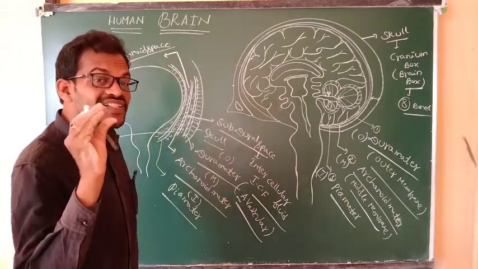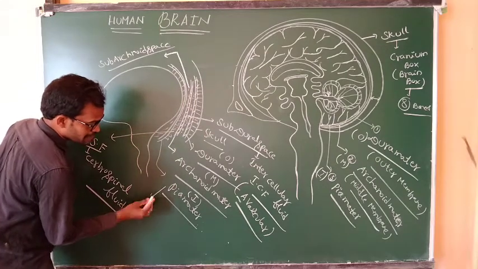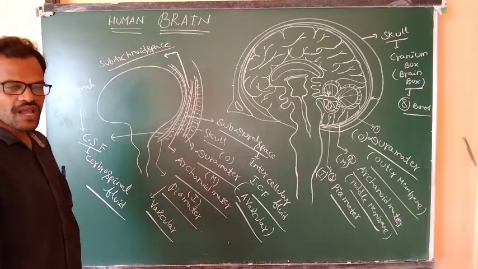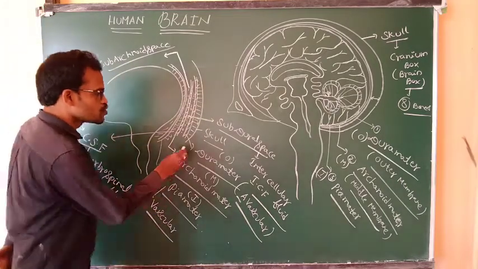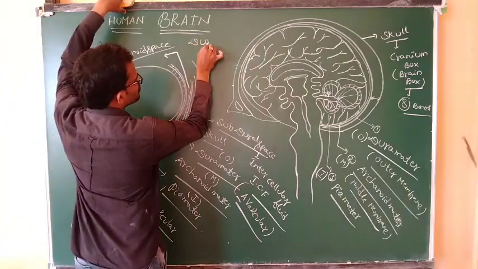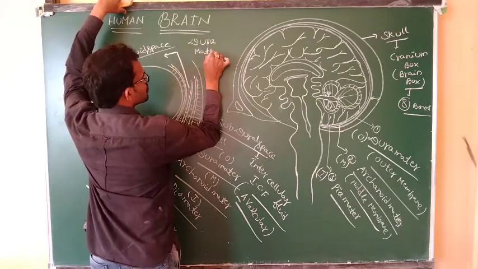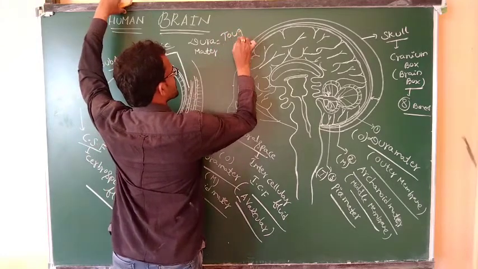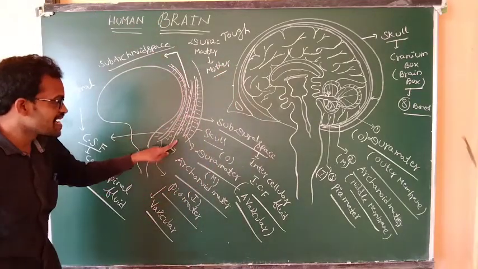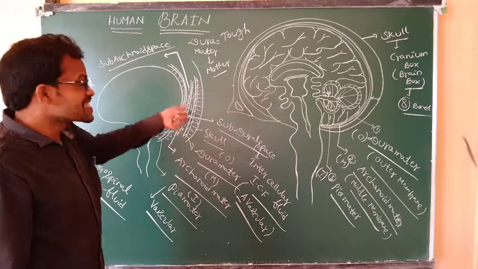Avascular means blood vessels are absent. Here, the pia mater is vascular. Dura means tough mother. This tough mother is always attached, conjoined with the skull.